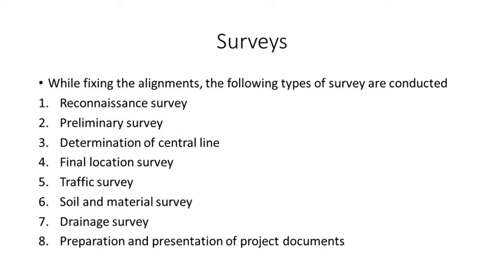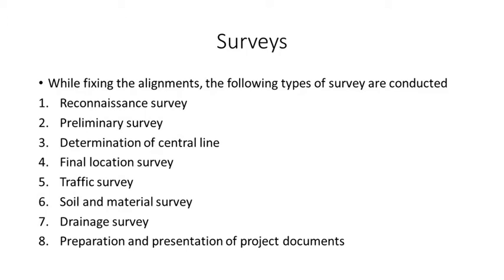After that we collect data from the ground reconnaissance survey. In that also we study the topography of the area, the length, the existing means of communication available, the terrain, the geology of the area, the climatic conditions, and the resources available in that area. All this data we collect in the reconnaissance survey.